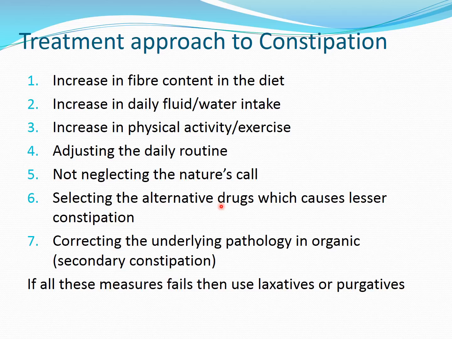Selecting alternative drugs which cause lesser constipation. For example, if we have to give an opioid, then instead of morphine, we can prefer a tramadol type of drug, which does not act on the mu receptor that strongly and has fewer chances of constipation. Correcting the underlying pathology in organic causes or secondary constipation: vitamin B12 deficiency, give vitamin B12; hypothyroidism, give thyroxine. Just like that, you can treat the underlying pathology.